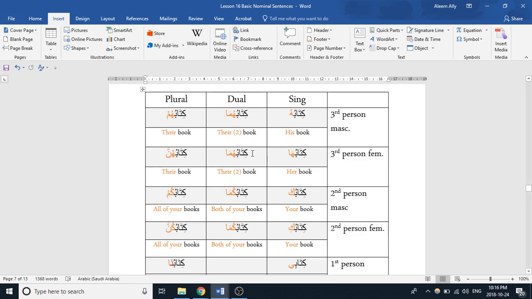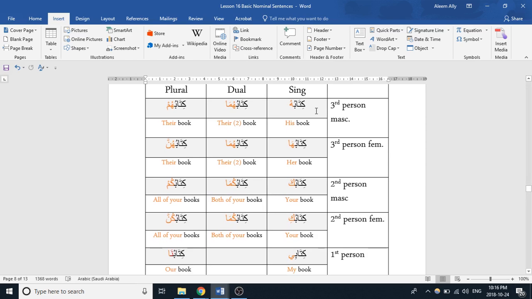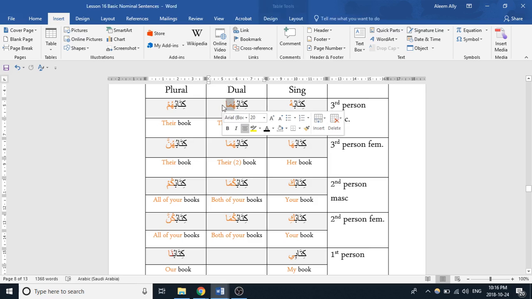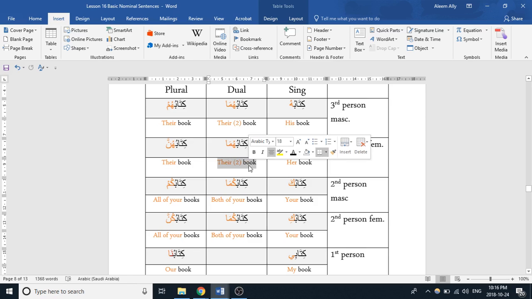Okay, here's a list of all the attached pronouns being attached to the word kitab. So huwa becomes kitabuhu, which is his book, if you want to attach it. Huma, it looks the same when attached to a noun. It's just kitabuhuma, which means their book. Kitabuhum, which means their book. Kitabuha, which means her book. That's when hiya is attached to a noun. Kitabuhuma, which means their book or both of their book. And then kitabuhunna, which means their book, referring to three or more people.